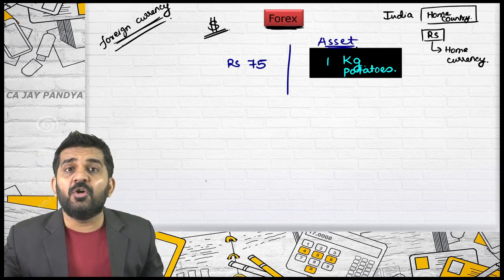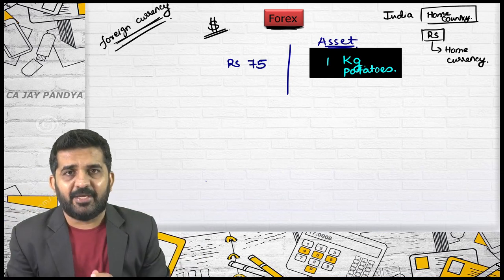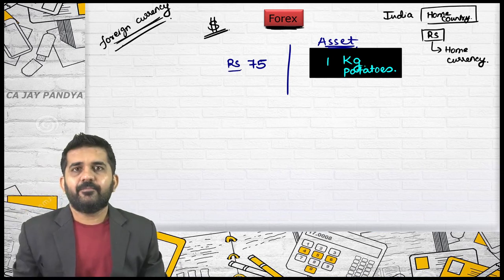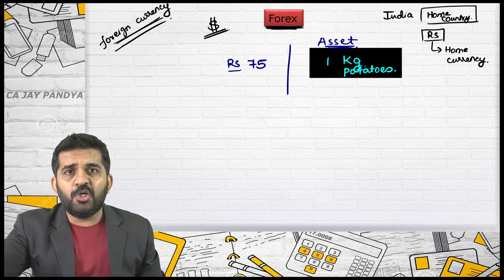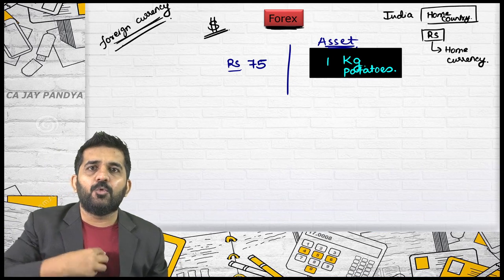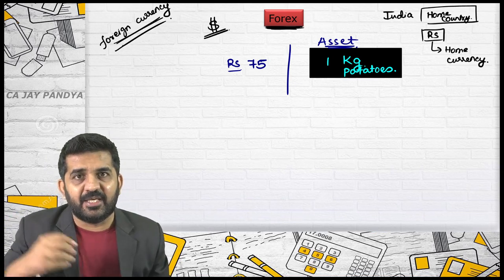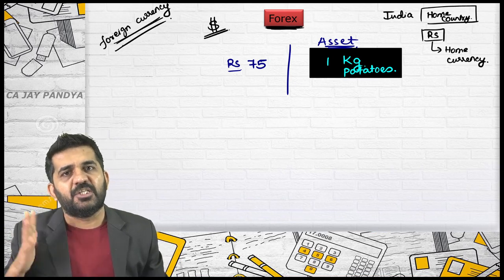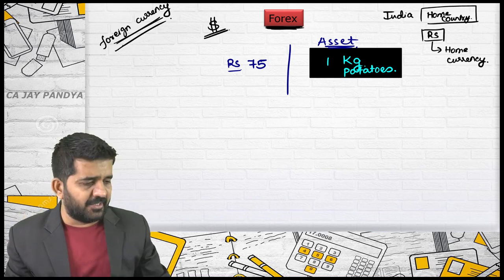When you convert this into foreign currency, try to understand potatoes once again. If you don't treat rupees as currency, try to understand barter. If you want to get 1 kg of potatoes, you need to pay 75 rupees. Don't treat rupees as currency. Then you will have to give 75 rupees in exchange for 1 kg of potatoes. So try to think of it as a barter.